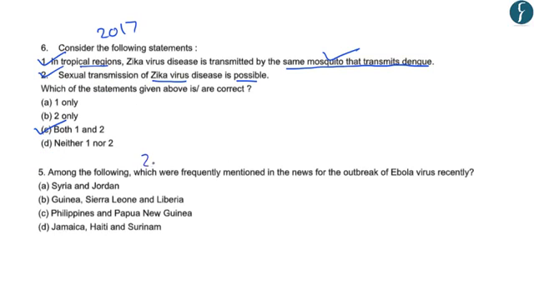Further, in the year 2015, a question was asked related to the outbreak of Ebola virus. And the question required us to identify the countries in which this outbreak is going on. So the correct answer in this case was Guinea, Sierra Leone and Liberia. So these were the places in Africa which were in news because of the outbreak of Ebola virus. So this is another way in which the questions can be asked related to outbreak of various diseases.